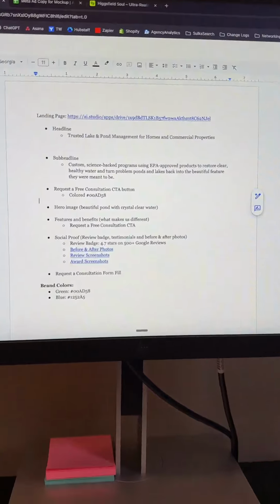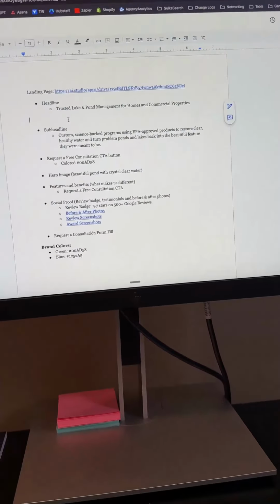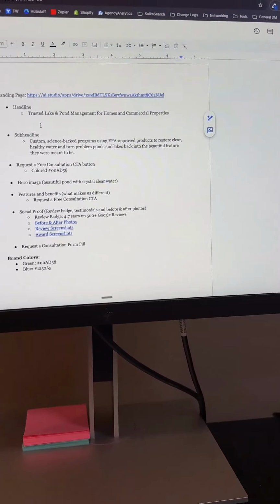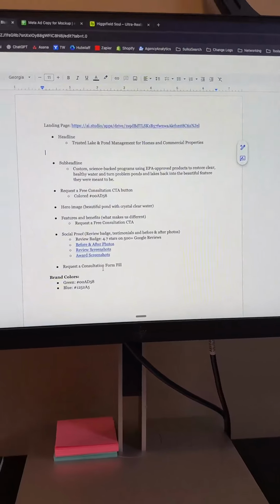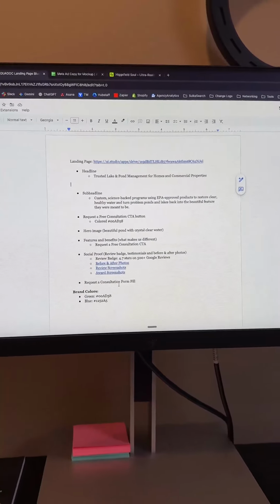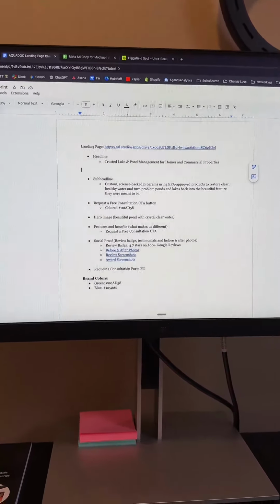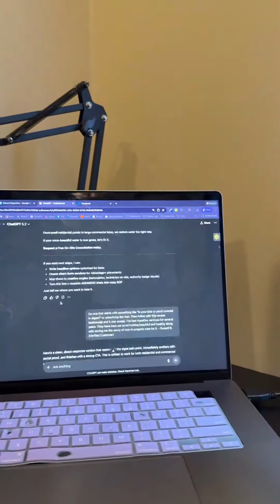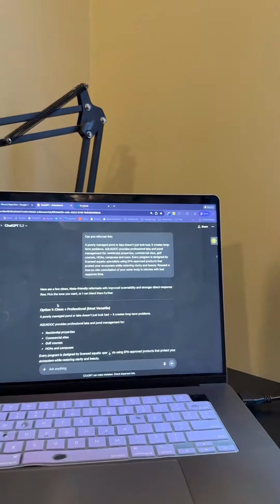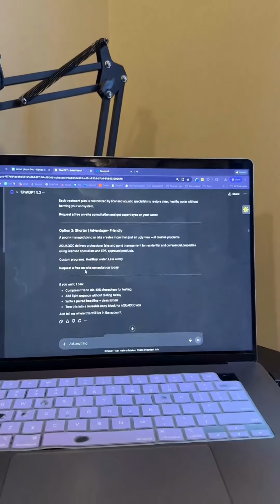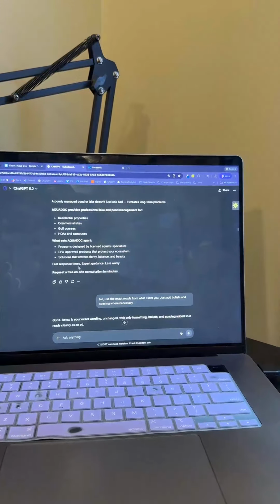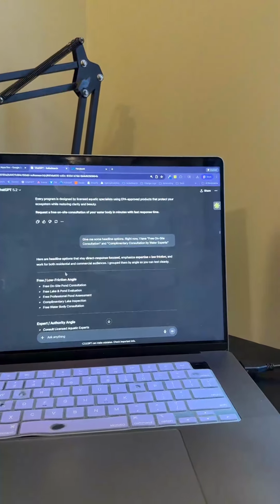So then from there, I put together this landing page blueprint. I wrote a headline, a subheadline, kind of how I would want this structured based on landing page best practices that I already know and that I'm already aware of. And then from there, I went back to ChatGPT and had it develop a prompt that I could put into AI Studio, Google's AI Studio, and vibe code the entire landing page that I showed you at the beginning of this video.